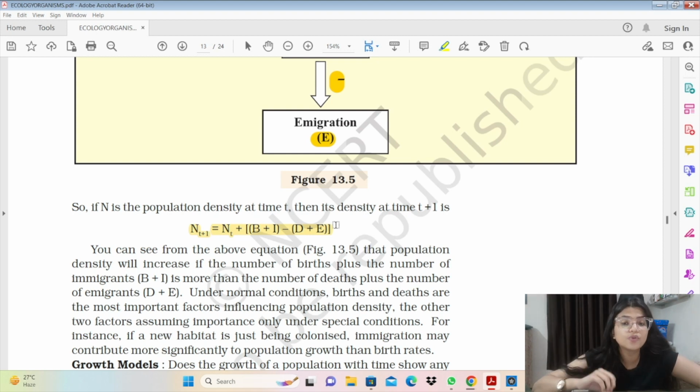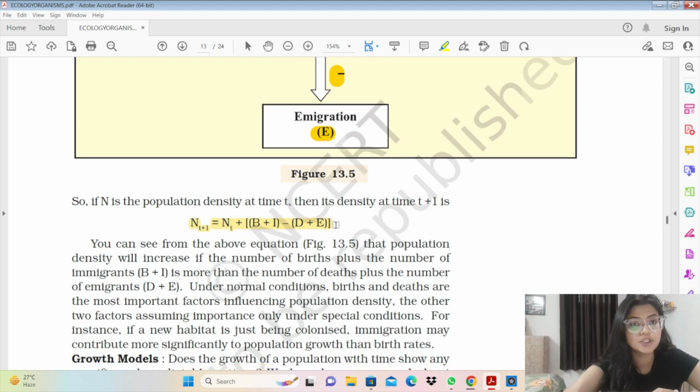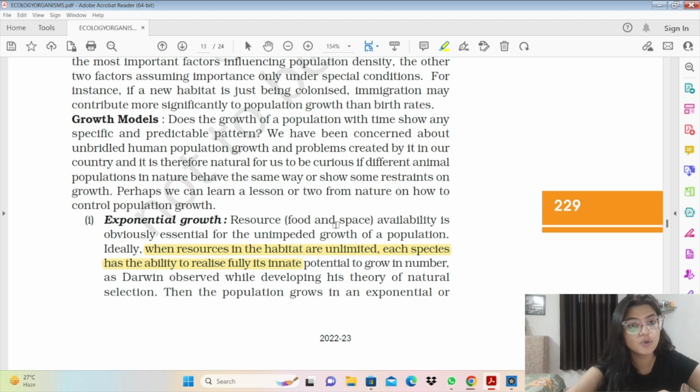Now we have two types of growth models. First is exponential growth and second is logistic growth. Exponential growth talks about the unlimited availability of resources. When the resources in a habitat are unlimited, each species would grow to its fullest potential. If we have no limitation or restriction on resources, every organism will utilize those resources to its fullest potential and increase in number.